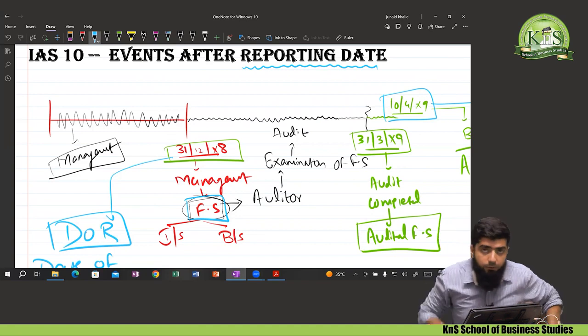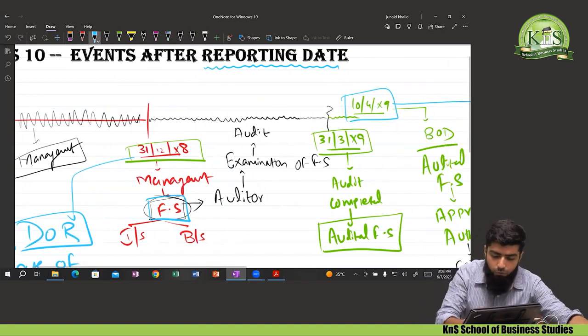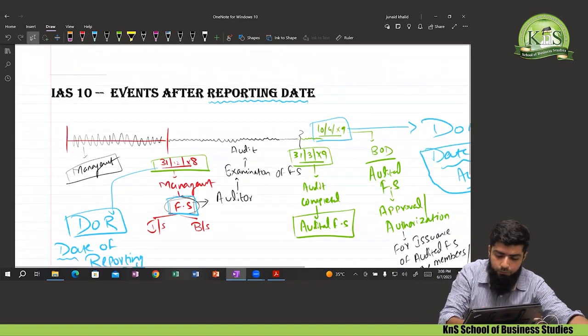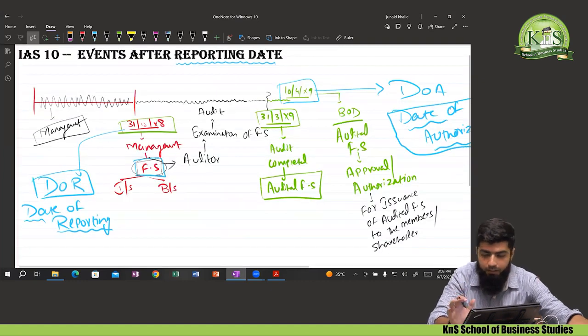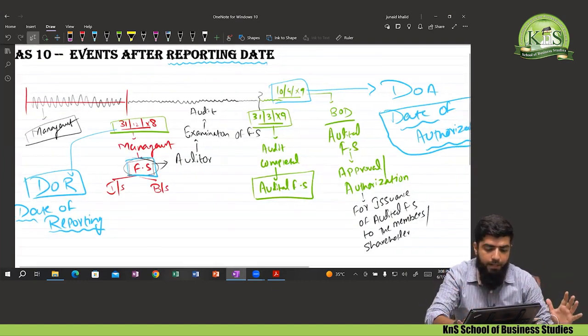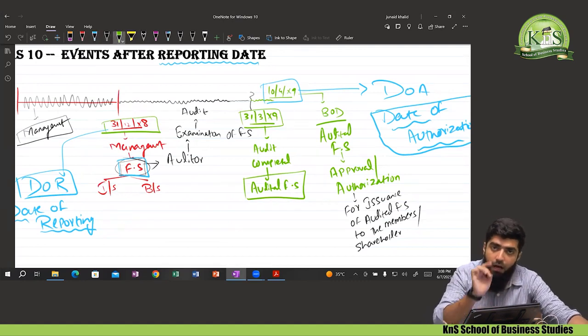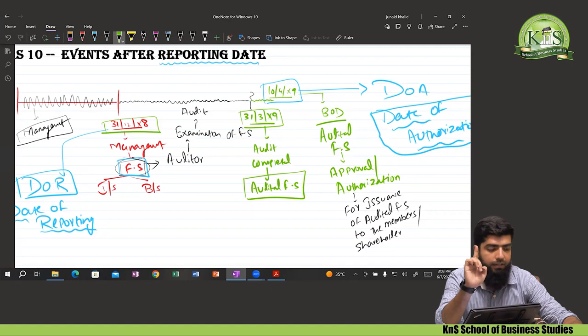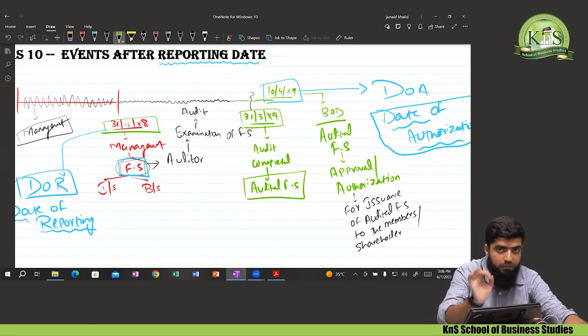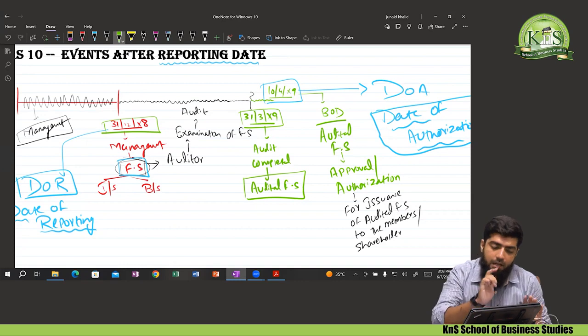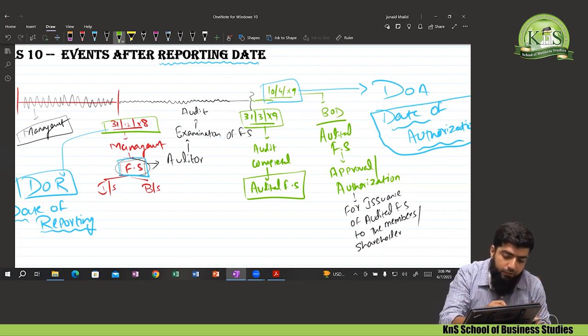Now what is the scope of this standard? Let me tell you the scope of this standard. Now the complete timeline is in front of you. IAS 10 specifically tells you, listen to me very carefully, how to account for all those events that arise in between the date of reporting and the date of authorization.